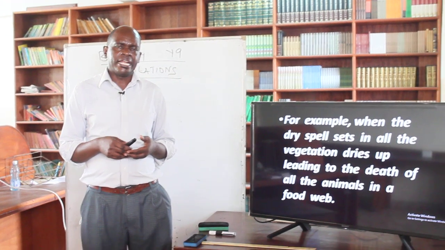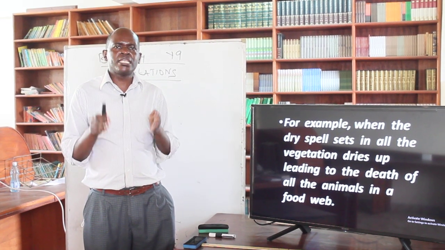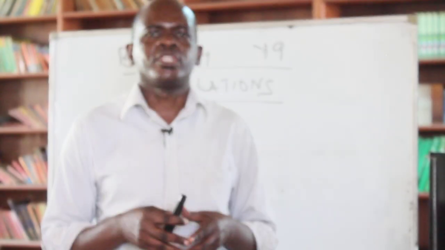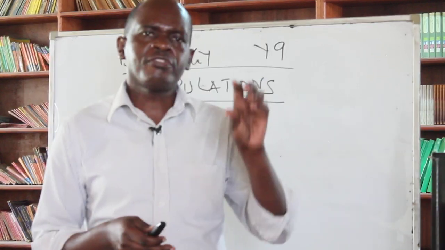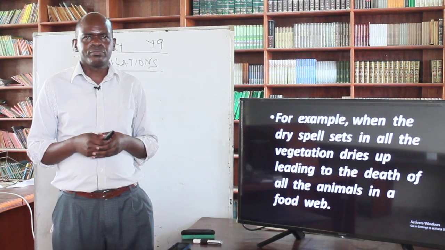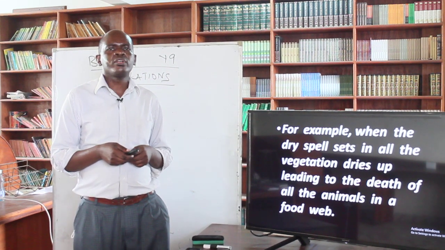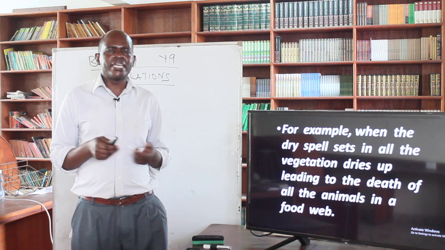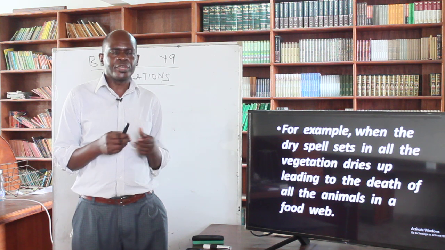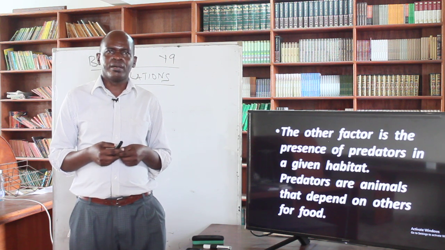And if you remember, we talked about the food web, the interrelationships between the animals and the plants in terms of the energy supply through the trophic levels. So if the vegetation has dried up because of the lack of rainfall, then automatically the animals which depend on such vegetation will also die. But if in such an area the rainfall comes, then automatically the vegetation will start growing, and that will also lead to more of the animals finding something to eat.